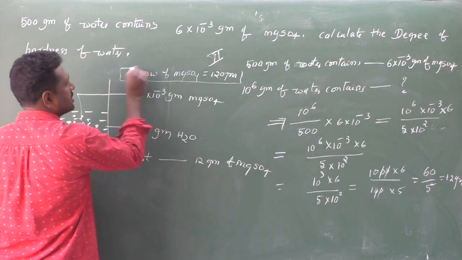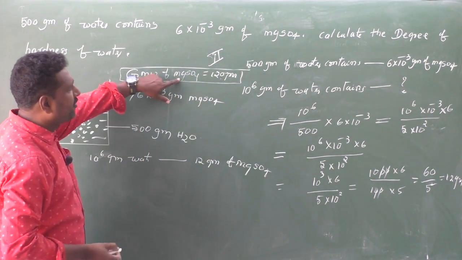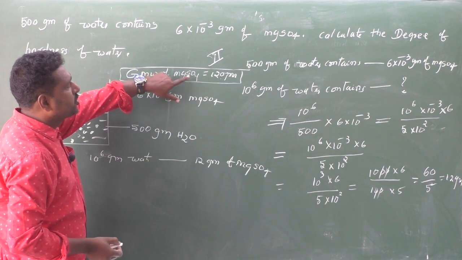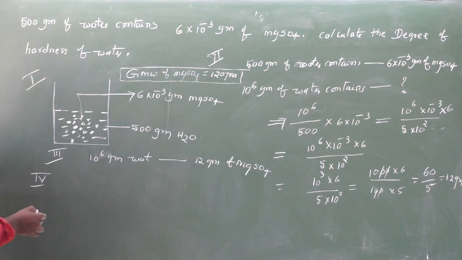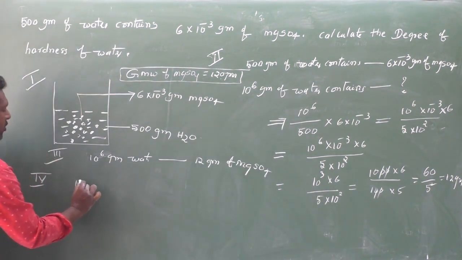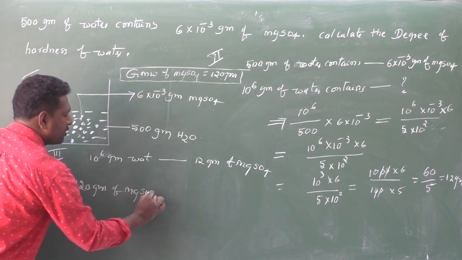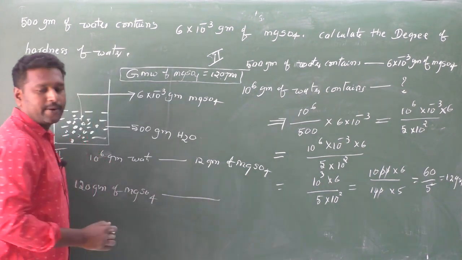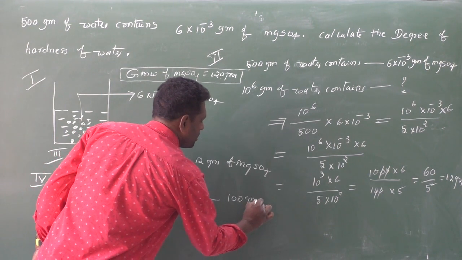How to remember this? 120 grams. How 120? 24, this is 32, 16 into 4. 120 grams. Therefore, I will write here: 120 grams of MgSO4 contain 100 grams of CaCO3.